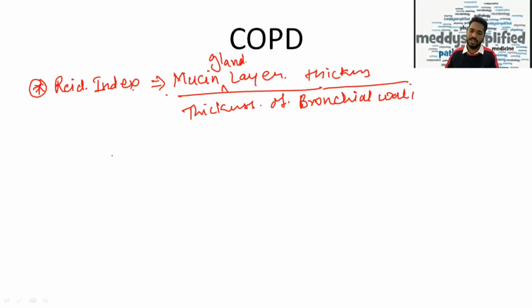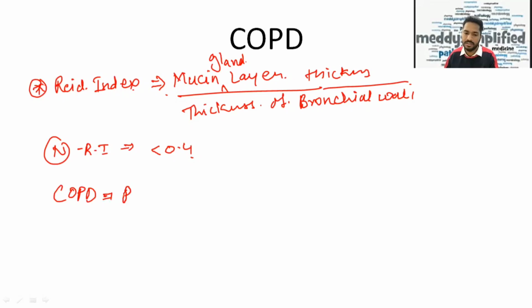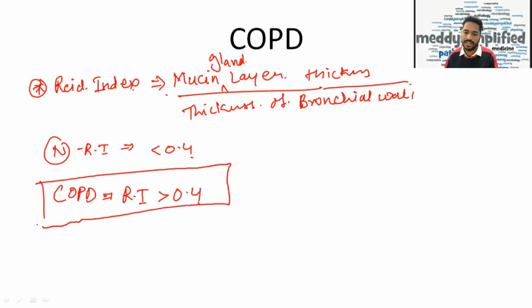This is known as the Reid index. What is the normal Reid index? Normal is less than 0.4. But in COPD, you'll see that this Reid index is increased, that is, it is more than 0.4. Again, there can be a clinical hint that the Reid index is more than 0.4. What will be your diagnosis? It will be COPD.